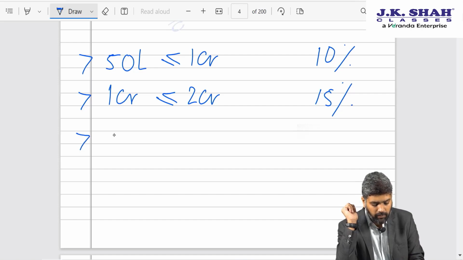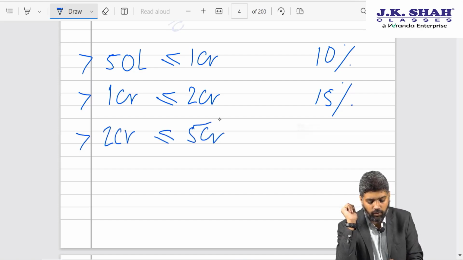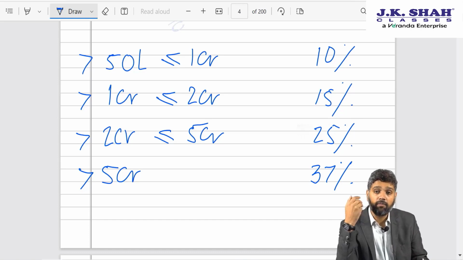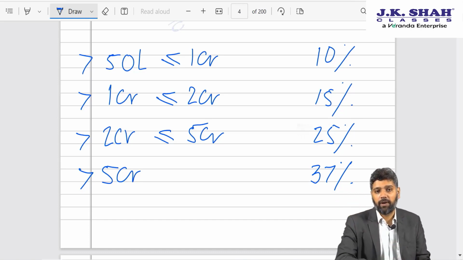In case your total income exceeds 2 crores but does not exceed 5 crores, then the rate of surcharge is 25%. And in case your total income exceeds 5 crores, then the rate of surcharge is 37%. That is the maximum surcharge rate which can apply.